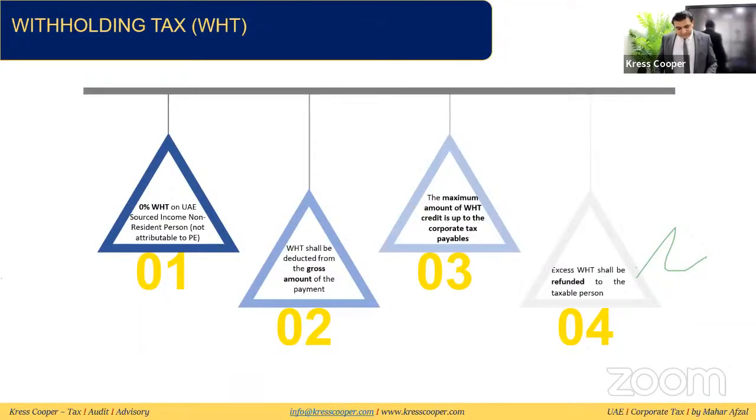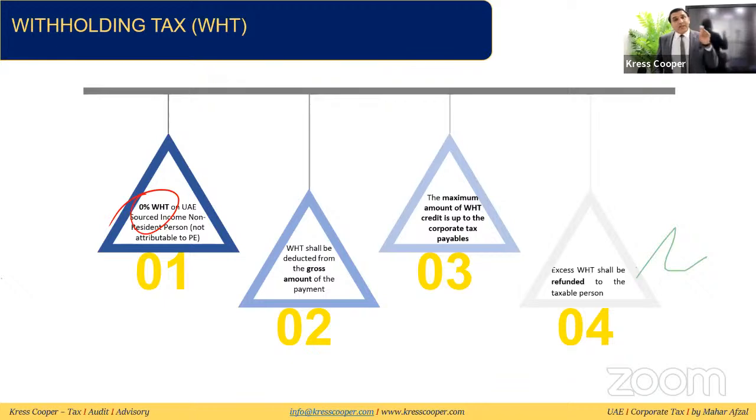Withholding tax. Withholding tax is applicable in UAE as well, by the way, but this is at 0%. So law says 0% withholding tax on UAE sourced income, and this will be paid to the non-resident person. If a non-resident person based out of UAE is giving any type of services to a party which is in UAE, so local party, whenever this local party will transfer the money to the non-resident person, a person who is out of UAE, this person will hold withholding tax, and for the time being, the rate is 0%. So 0% withholding tax will be applicable in case of a non-resident person, which is not attributable.